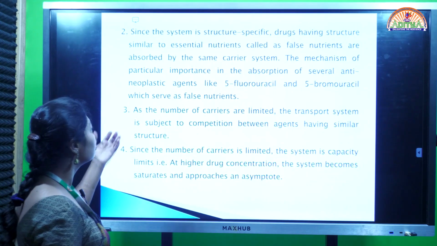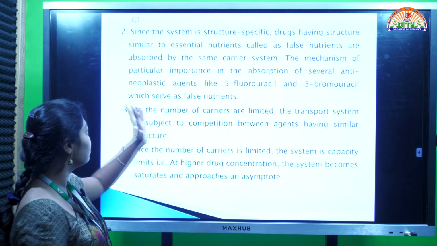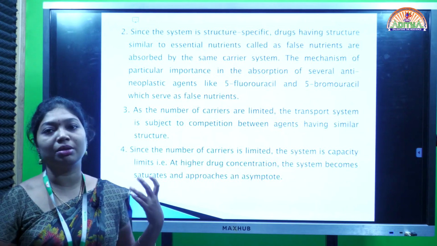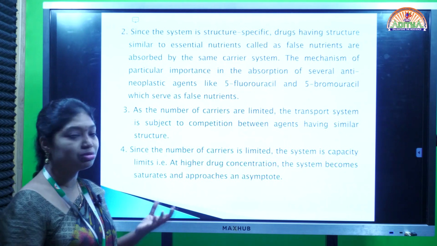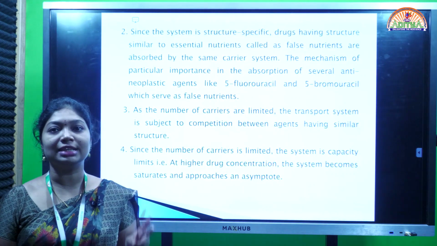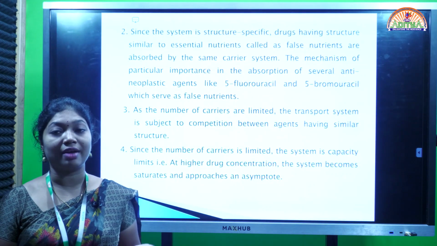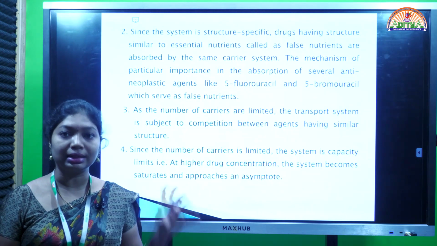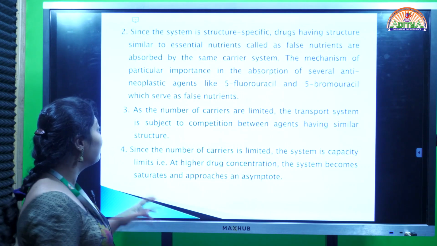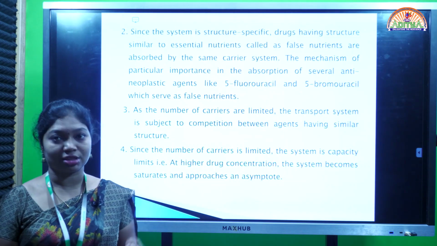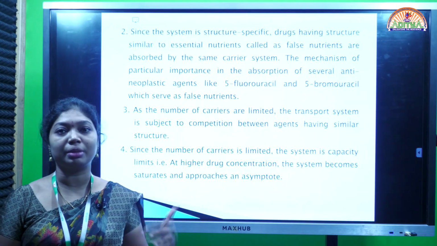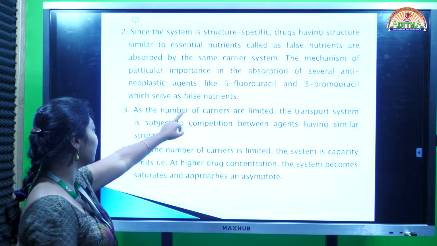Many drugs like 5-fluorouracil and 5-bromouracil are false nutrients. I have told you many vitamins and minerals are transferred by the carrier, and the carrier is mainly structure specific. The drugs having a similar structure to that of the carrier are the ones carried through carrier mediation. Other drugs having similar structures will also take the carrier's help and travel through the membrane. Those we call false nutrients.